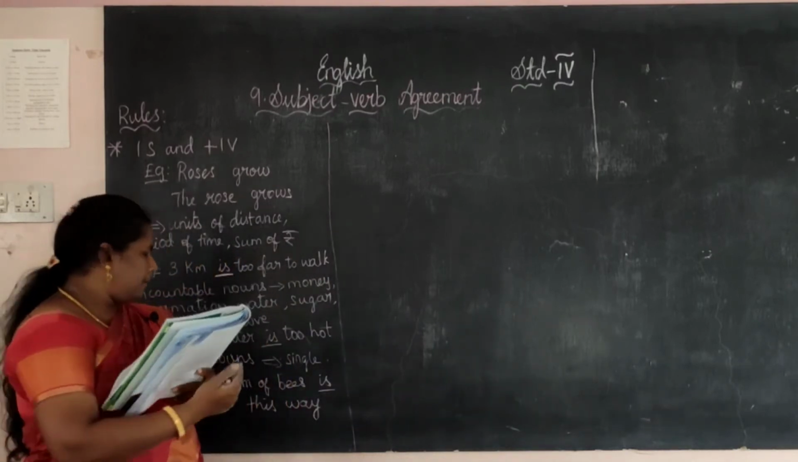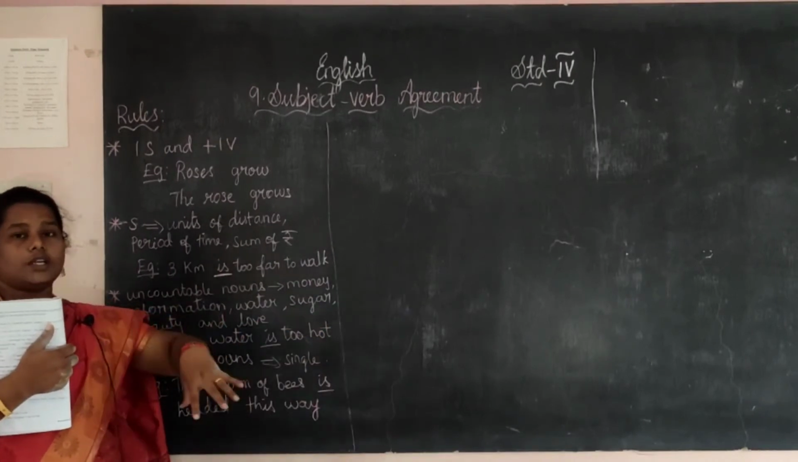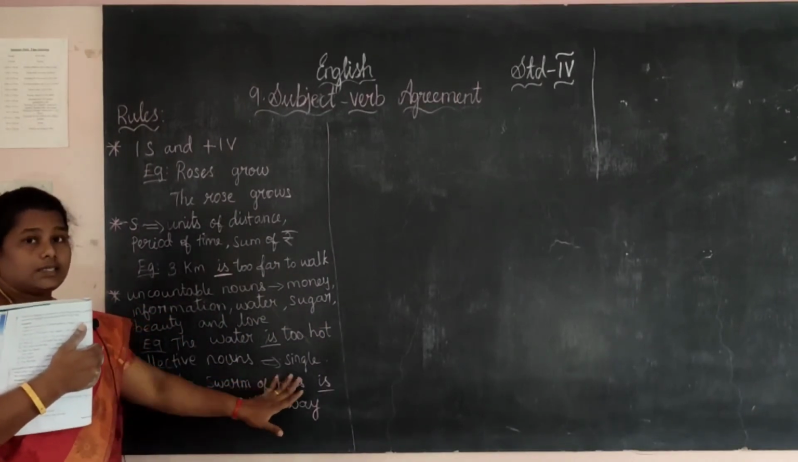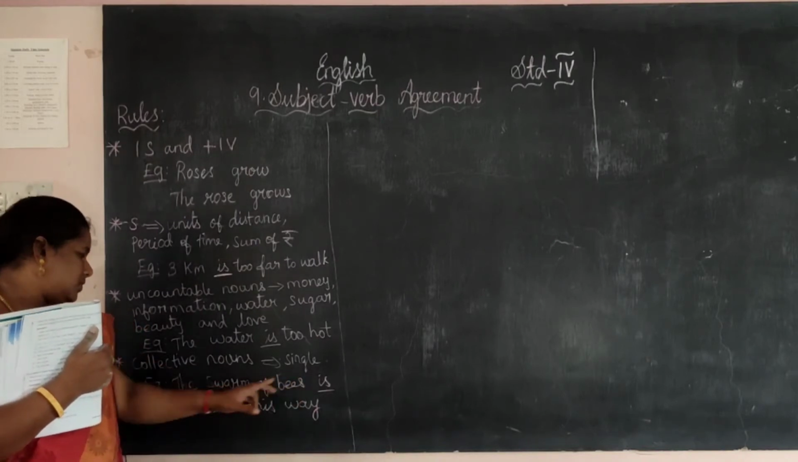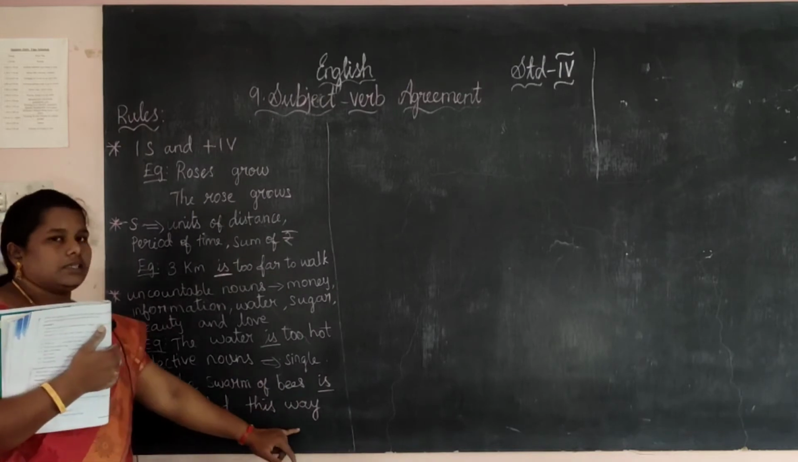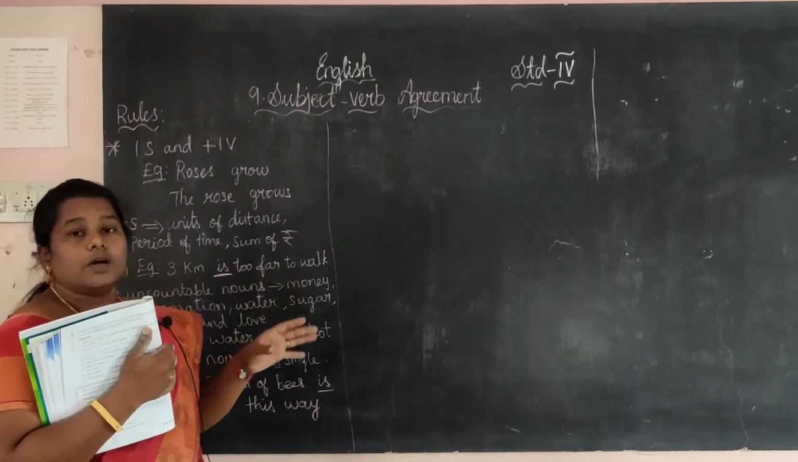So see here, the swarm of bees. Bees oda கூட்டத்தை என்ன சொல்லுவோம்? Swarm. So swarm of bees. It is the collective noun. See, the swarm of bees is headed this way. So we want to use the helping verb is.